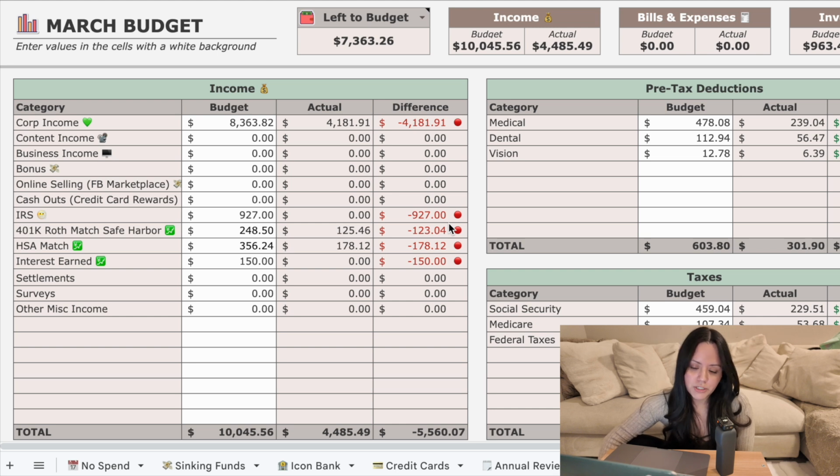So the budget amount is $8,363.82. So far, for my first paycheck of March, I've gotten $4,181.91. I am also getting a refund from the IRS, which actually just posted into our account yesterday. So we got $927. Then for my 401k match, that's $248.50. HSA match, $356.24.